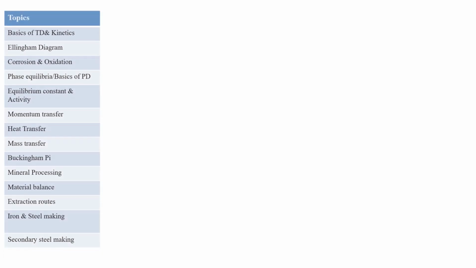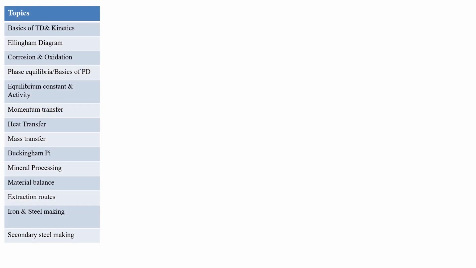So starting from thermodynamics and extractive metallurgy, and also I have considered the transport processes. So this is the basics of thermodynamics, kinetics, Ellingham diagram, corrosion and oxidation, phase equilibria, basics of phase diagram, equilibrium constant, activity, momentum transfer, heat transfer, mass transfer, and Buckingham pi. So this is all from transport processes, transport phenomena and rate processes, and from here to here this is the extractive metallurgy part. I have already told you these things in our previous videos.